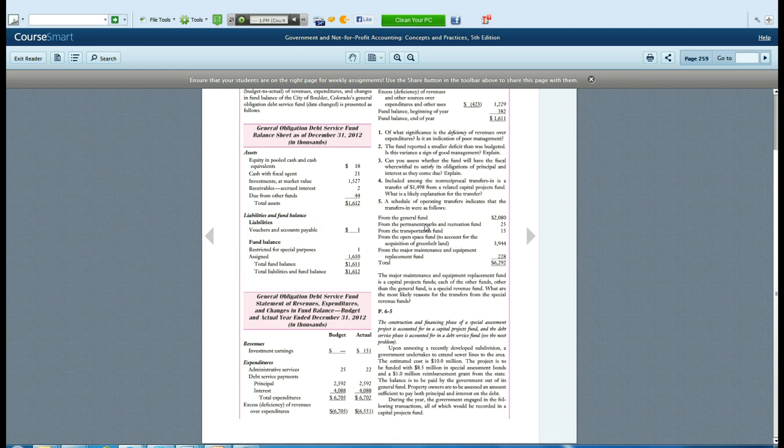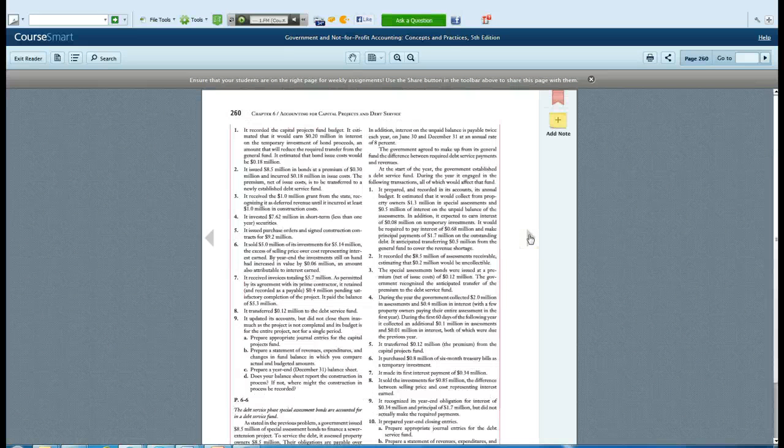During the year, the government engages in the following transactions, all of which would be recorded in the Capital Projects Fund. So we will take a look at the transactions that we will then provide journal entries for. It recorded the Capital Projects Fund budget. It estimated that it would earn $0.20 million in interest on the temporary investment of bond proceeds, an amount that will reduce the required transfer from the general fund. It estimated that bond issue costs would be $0.18 million.